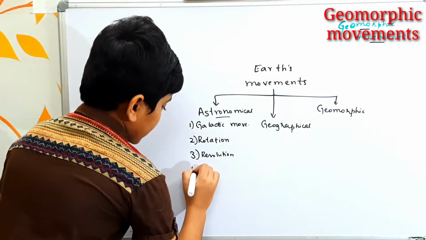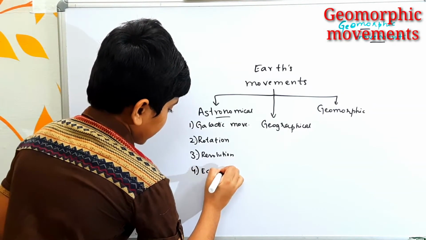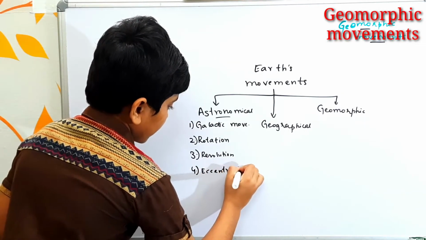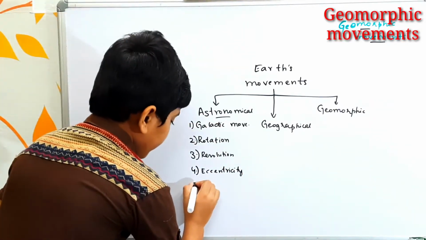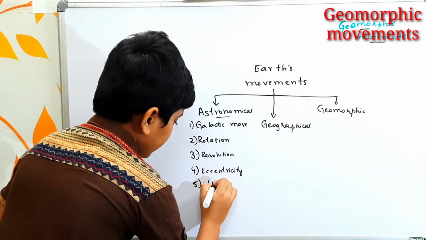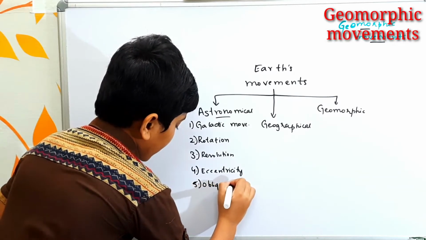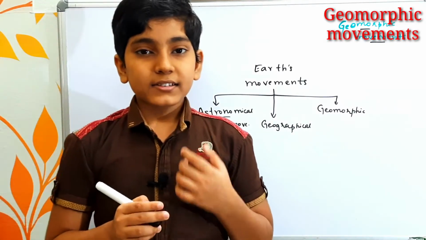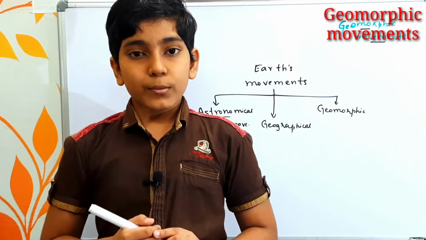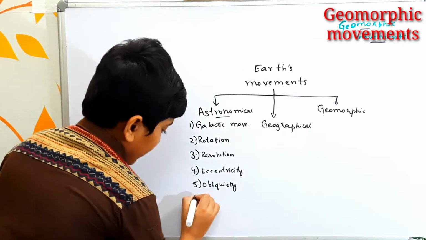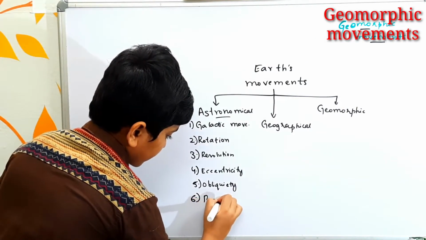And the fourth type is eccentricity, which is the movement of the Earth wherein the shape of the Earth's orbit changes. The fifth type is obliquity, where the axial tilt of the Earth changes from 22.1 degrees to 24.5 degrees. And the sixth is precession.